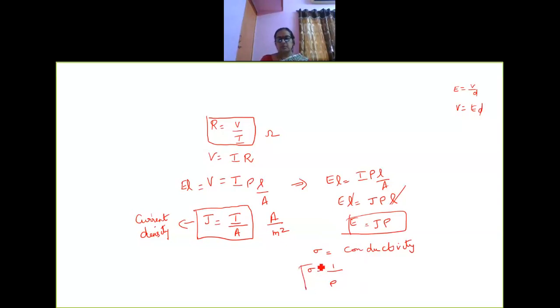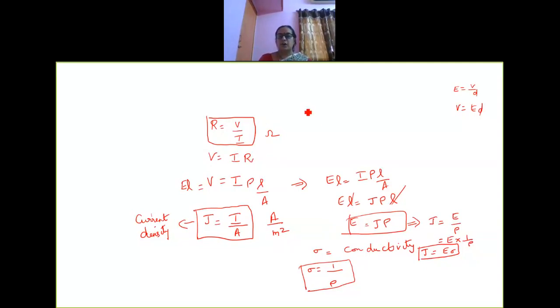This is also one more formula. So I will write this as J is equal to E by rho, or I can also write E into 1 by rho. 1 by rho is sigma. So here is one more formula for current density based on electric field and conductivity.